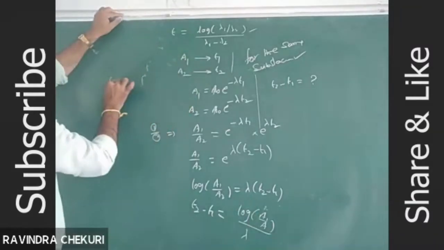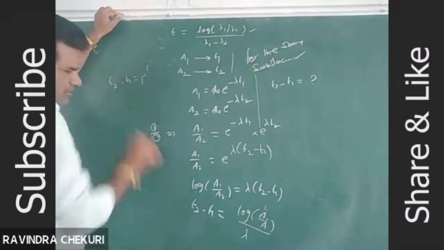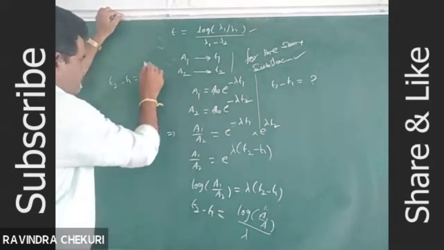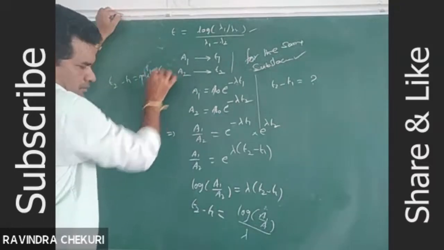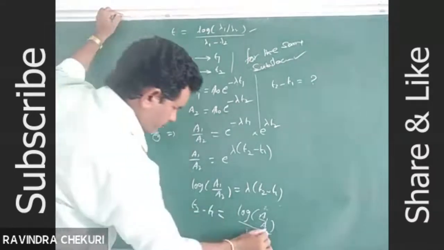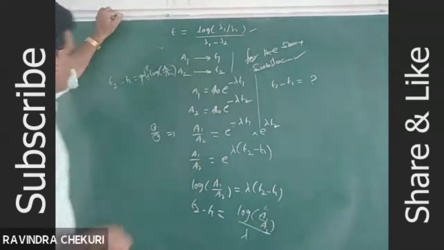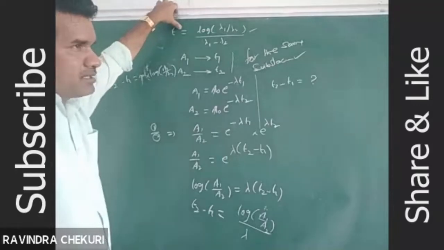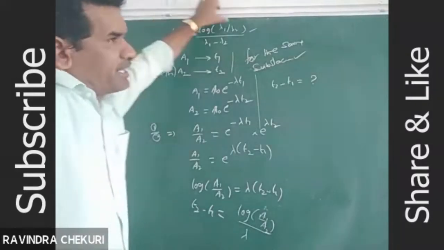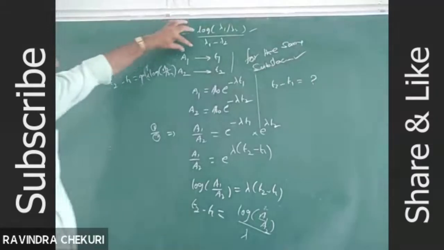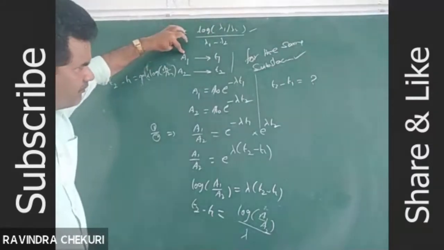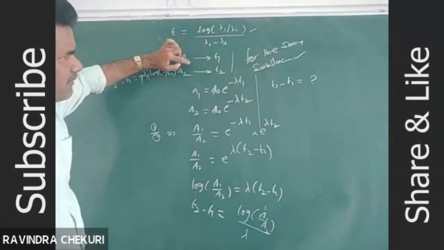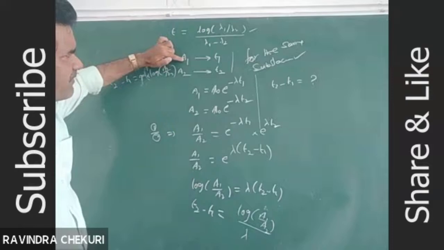Or the time interval to decay, T2 minus T1, is equal to 1 by lambda, which is tau, into log of A1 divided by A2. What is this? This is the time at which the activities are equal. Here, activity of the radioactive substance at the time T1 is A1, and at the time T2 is A2. What is the time interval to decrease its activity from A1 to A2? This is one.